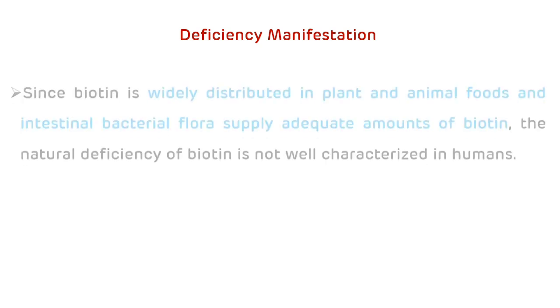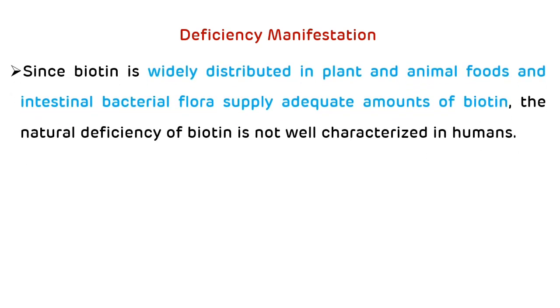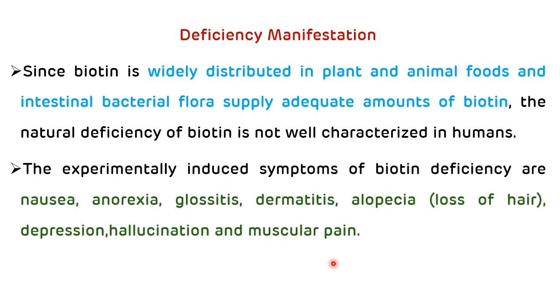Now deficiency manifestation of biotin. So since biotin is widely distributed in plant and animal foods and the intestinal bacterial flora supplies an adequate amount of biotin, natural deficiency of biotin is not well characterized in humans. The experimentally induced symptoms of biotin deficiency are nausea, anorexia, glossitis, dermatitis, alopecia, that is loss of hair, depression, hallucination, and muscular pain.